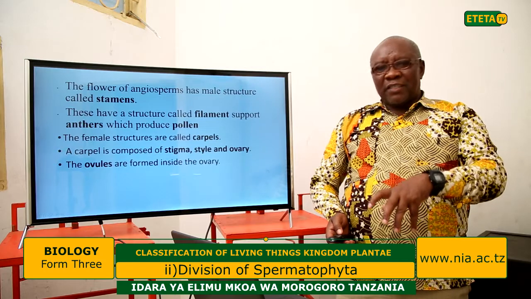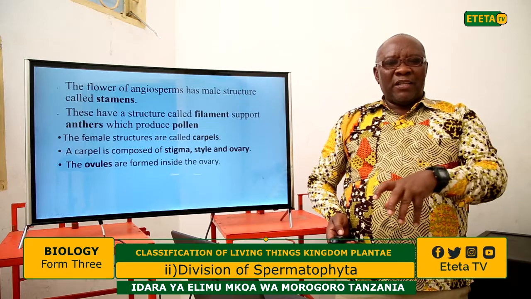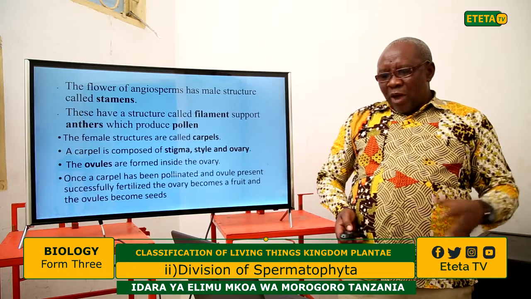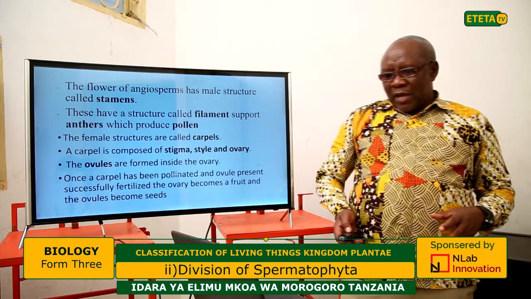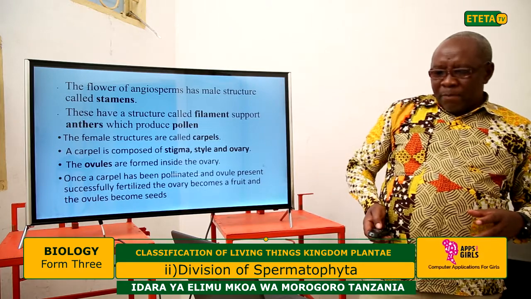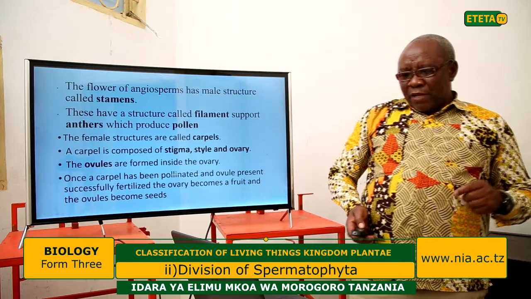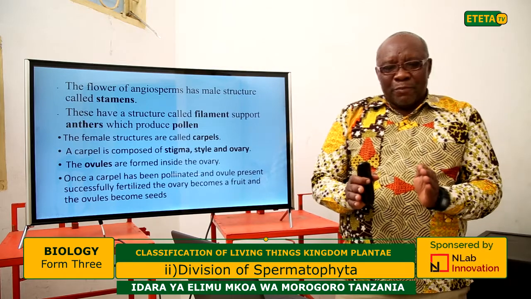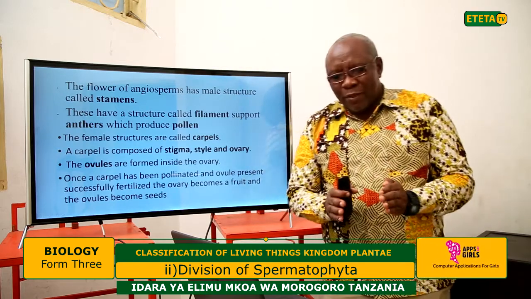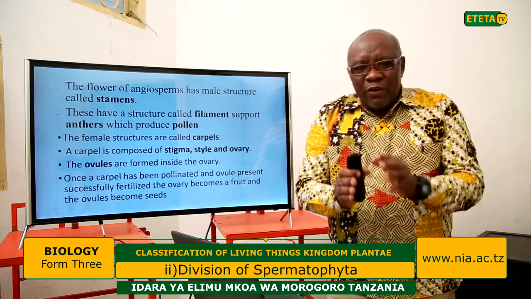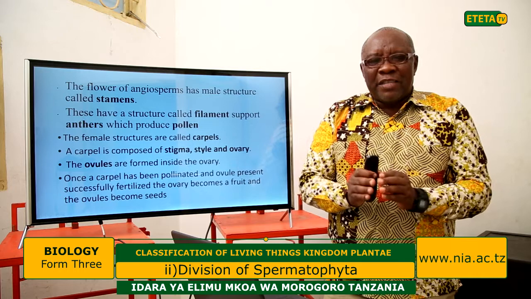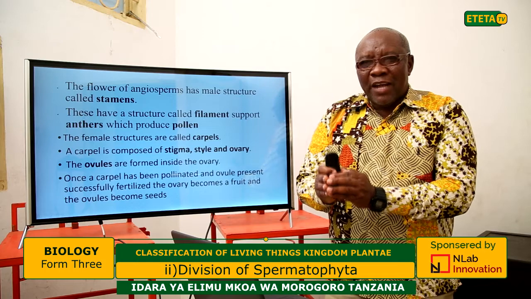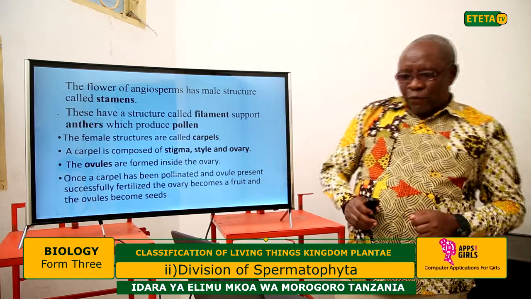Once the carpel has been pollinated and the ovules are successfully fertilized, the ovules become seeds, while the ovary becomes a fruit.